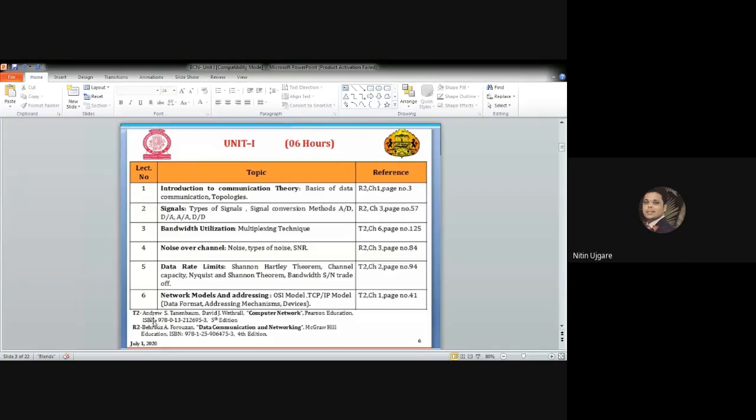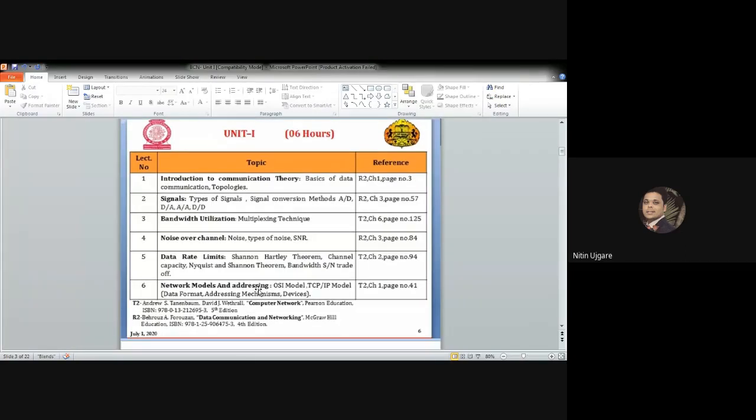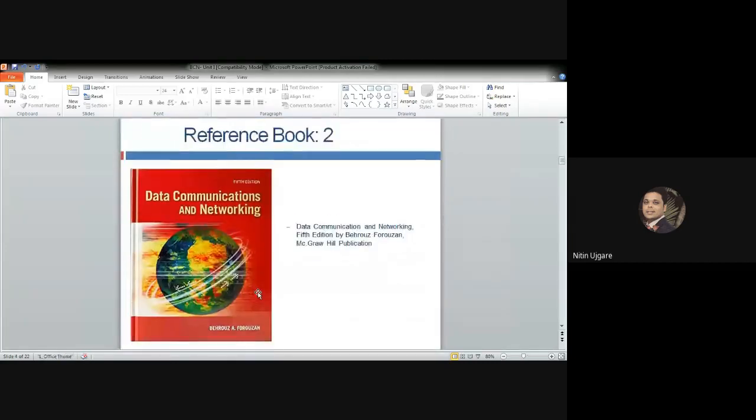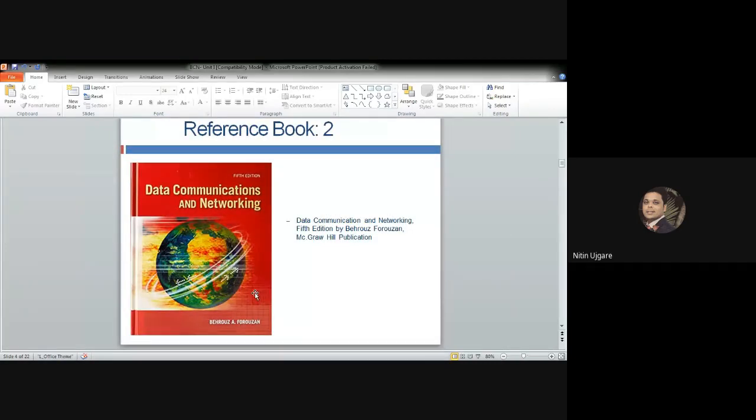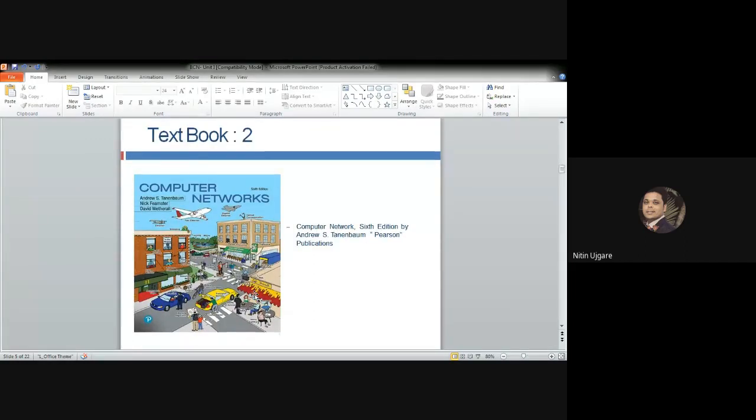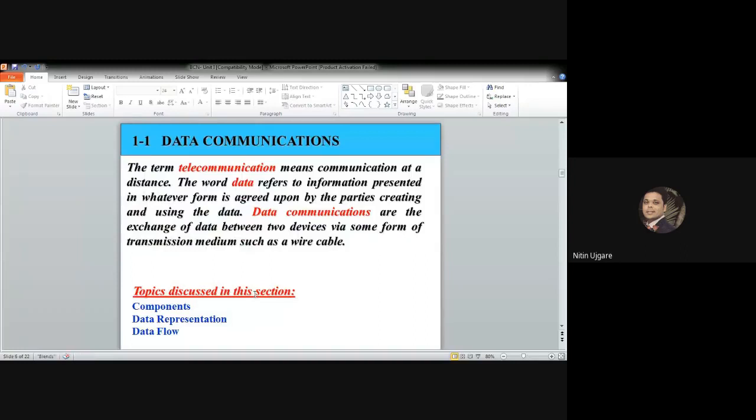One is the textbook and the other is the reference book. This is the reference book of Behrouz Forouzan, 5th edition. You can refer to the 4th edition as well. And this is Computer Networks by Andrew S. Tanenbaum.